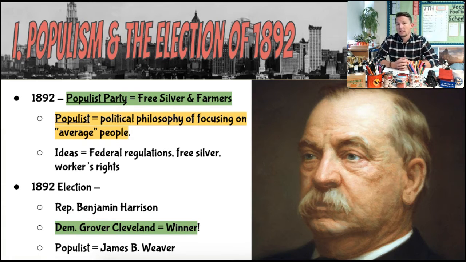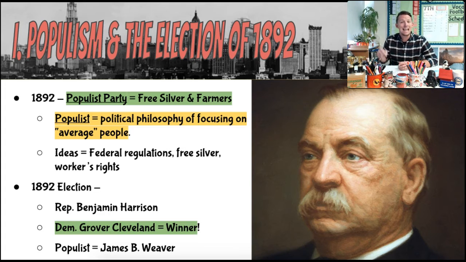So following President James Garfield and Chester A. Arthur, Grover Cleveland was elected in 1884. During Cleveland's first presidency, Congress passed what was known as the Interstate Commerce Act in 1887, and this really regulated the railroad industry primarily.